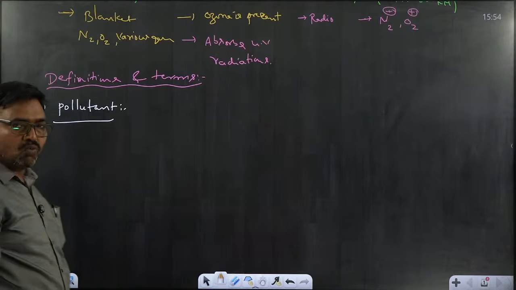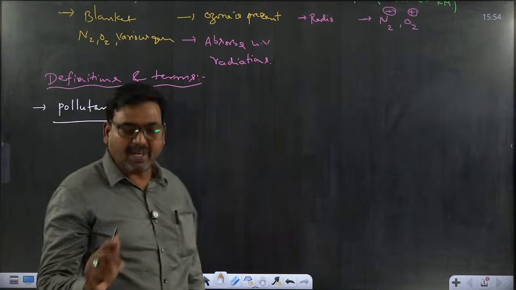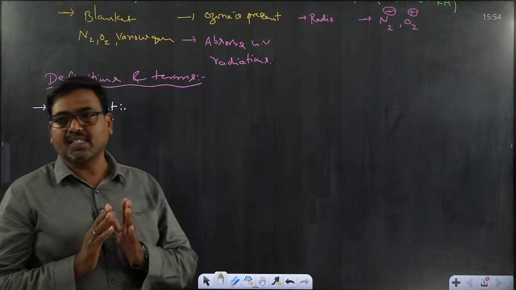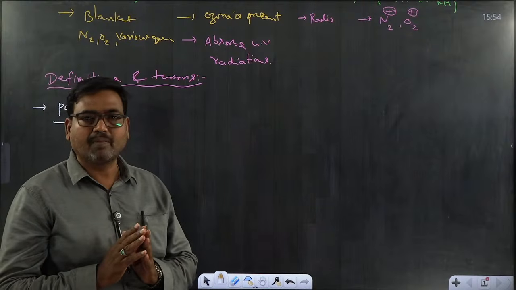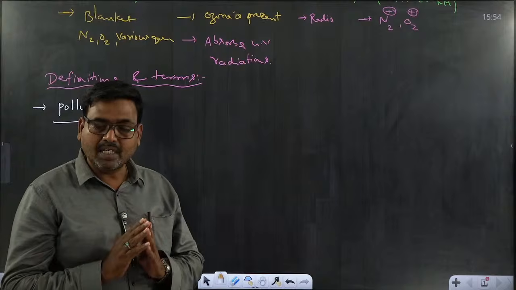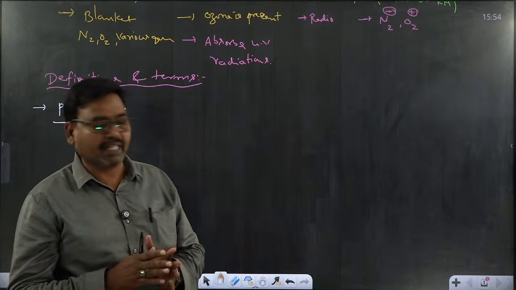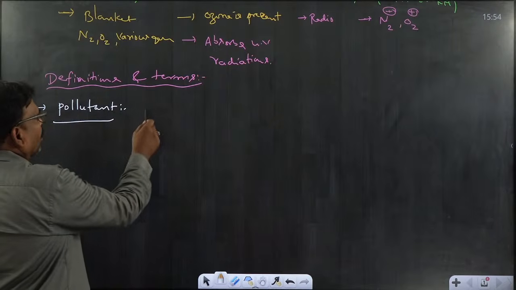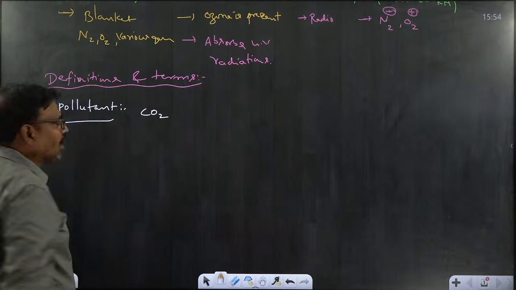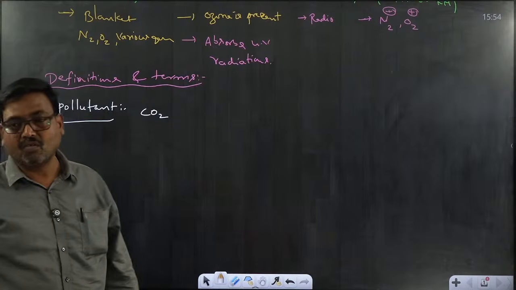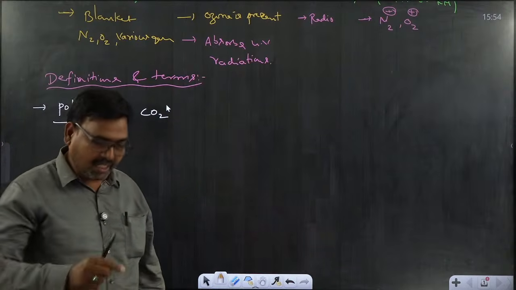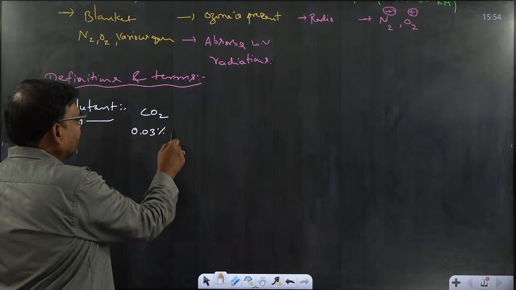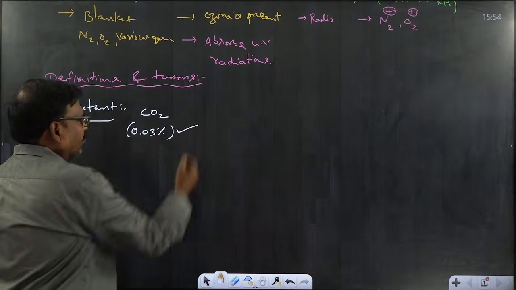but its quantity increases due to human activity. So any substance that is naturally present in atmospheric air, but whose quantity has grown due to human activities, is said to be a pollutant. For example, carbon dioxide is a pollutant. Why? Because naturally 0.03% carbon dioxide is available in nature.